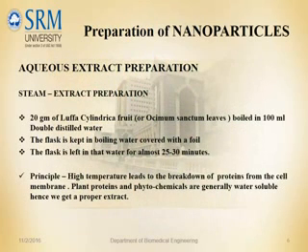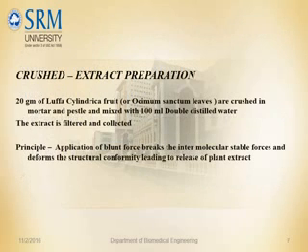Aqueous method of plant extract involves two methods, namely steam extract preparation and crushed extraction method. The basic principle involved in steam extract preparation is that high temperature leads to breakage of plant proteins from the cell membrane. Plant extract and phytochemicals are water soluble, so that we are able to get the proper extract when compared to the alcoholic extract method.